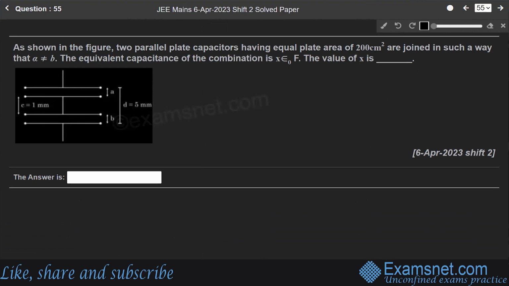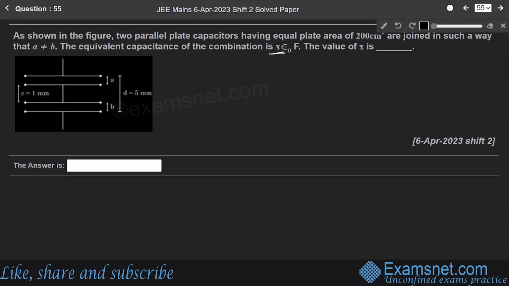Now, next question, question number 55. As shown in the figure, two parallel plate capacitors having equal plate area of 200 centimeters square are joined in such a way that A is not equal to B. The equivalent capacitance of the combination is X epsilon naught farad. We have to find this value of X. So we are given two capacitors A and B. Since these two capacitors are connected in series, these are in series.